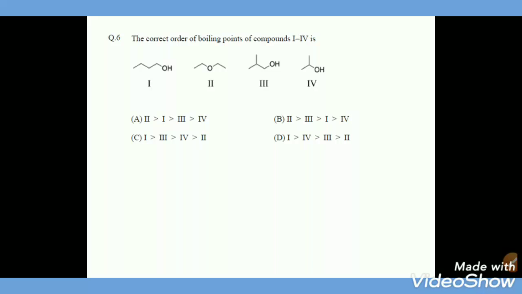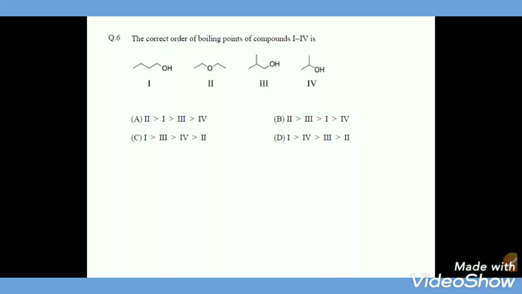In comparison of third one and IV, see here the number of carbon atoms: as the number of carbon atoms increases, the boiling point also increases. In comparison of the third one and IV, the number of carbon atoms is less in IV.